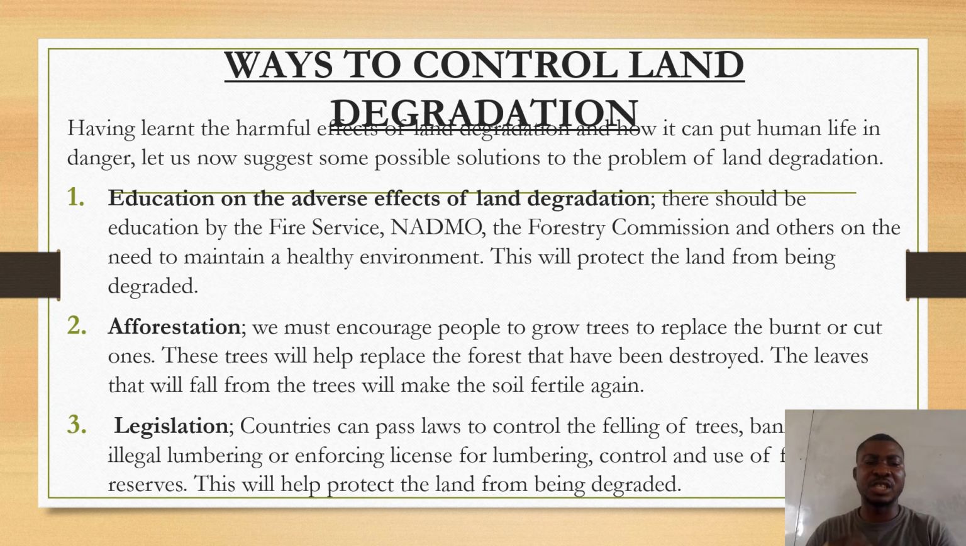Two, we have afforestation, planting of trees to replace the bent or cut ones. These trees will help replace the forests that have been destroyed. The leaves that will fall from the trees will make the soil fertile again. Afforestation, planting of trees: you have to make sure trees are planted.